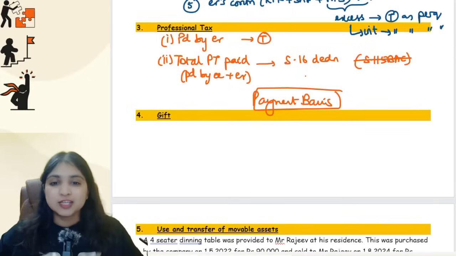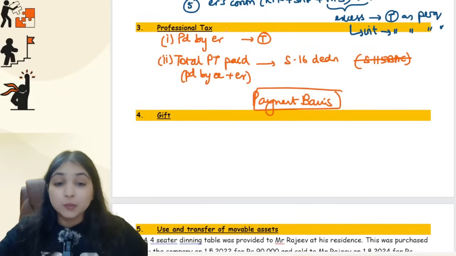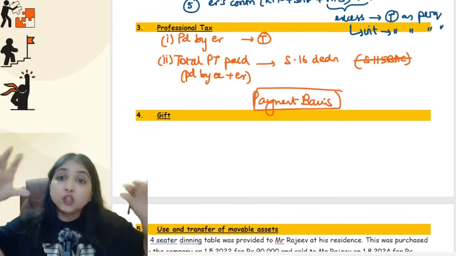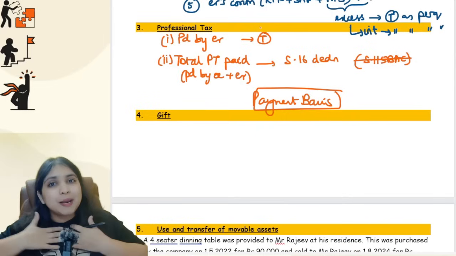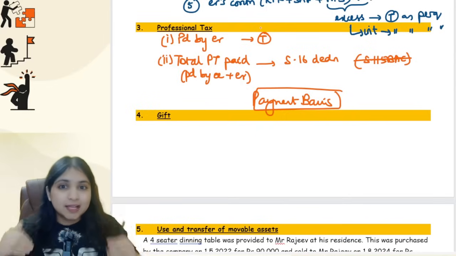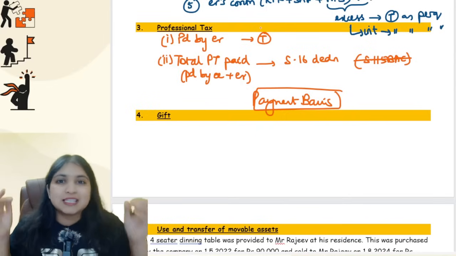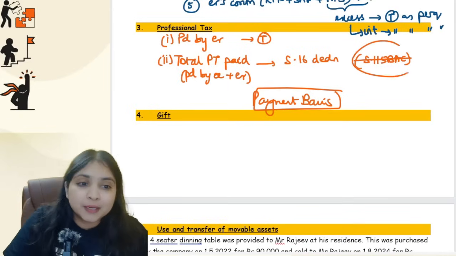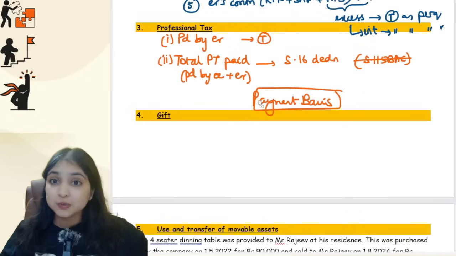Okay, so 2 adjustments, guys. Point number 1, whatever professional tax has been paid by the employer, you will fully tax it. In the salaries computation, you will fully tax it. Then the total professional tax paid, whether paid by employee, whether paid by the employer, in the current year, total professional tax paid, I will get as a deduction under section 16. But this section 16 deduction I will get only if the assessee has opted out of 115 BAC. Okay, this was your third concept.